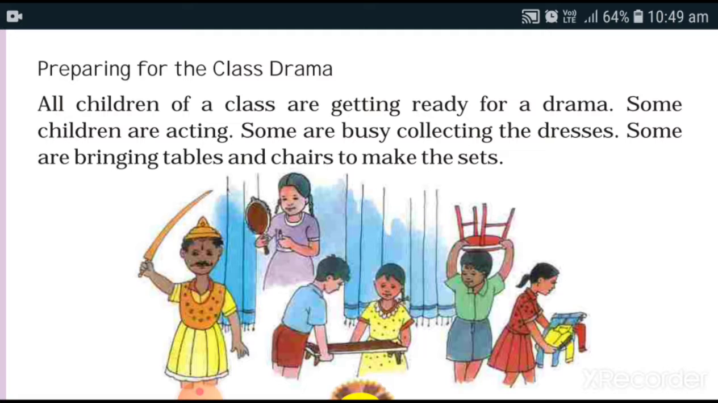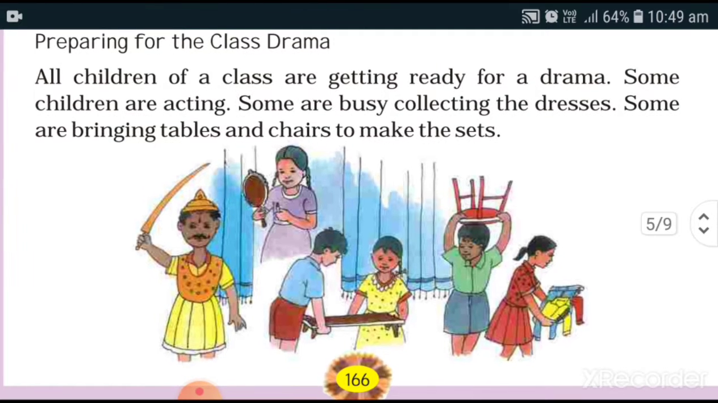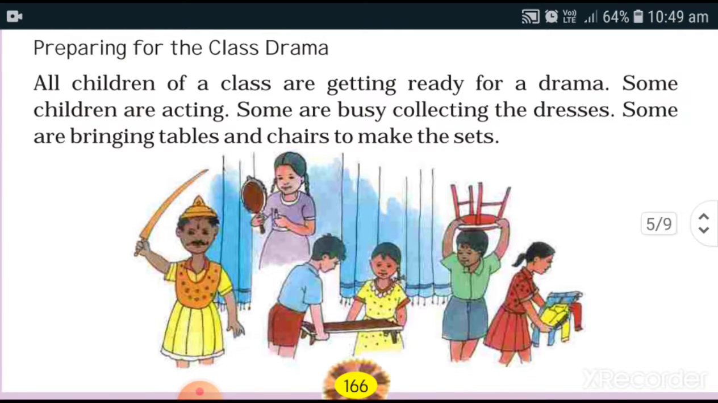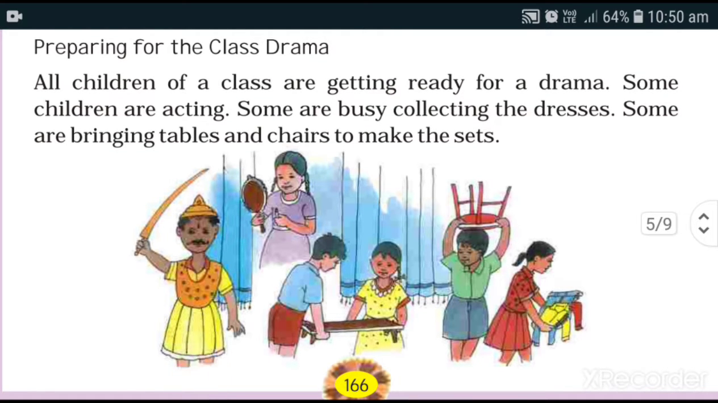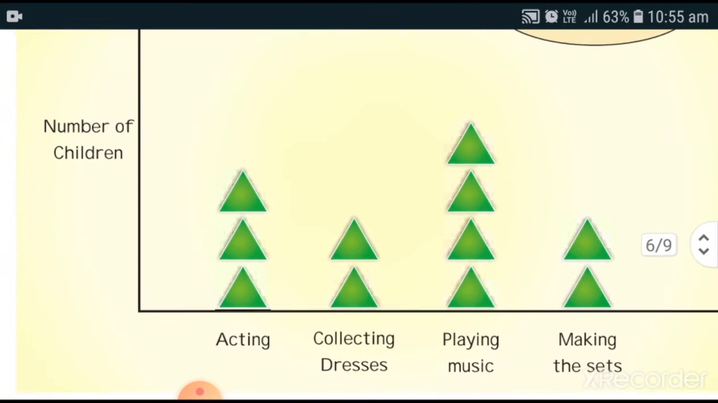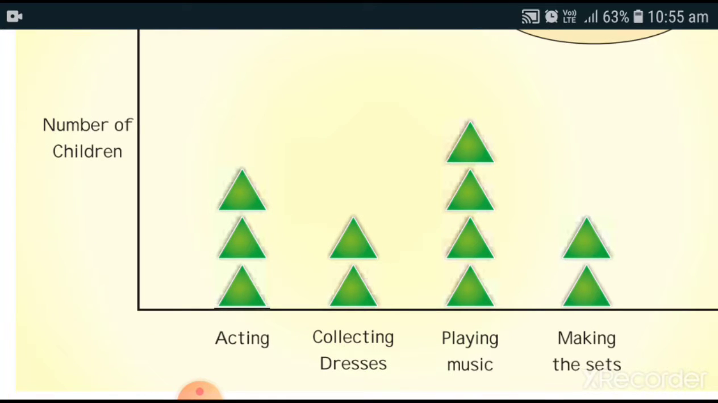Fill up the tables. Now the class drama. Here the children are preparing for the class drama. They have been given different duties. Now this topic is so important in this chapter, the drama chart. Why is this chart prepared? This chart is prepared to show the information that children are doing different activities. Who is preparing the sets, who is preparing for acting, who is taking part in playing music, who is taking part in making the sets.